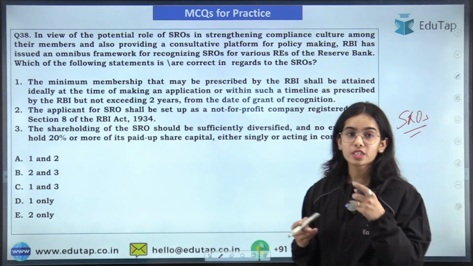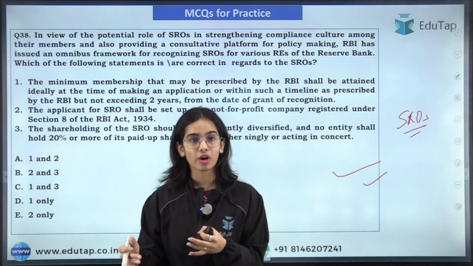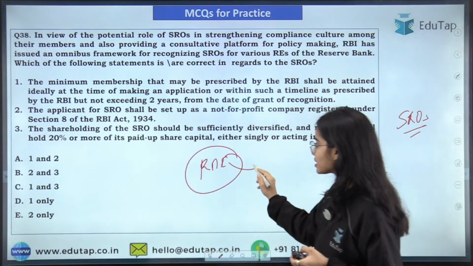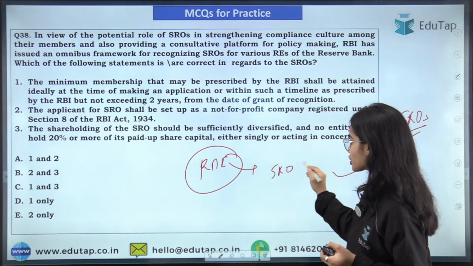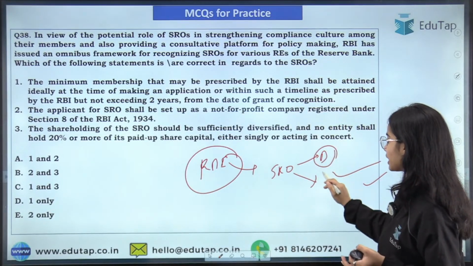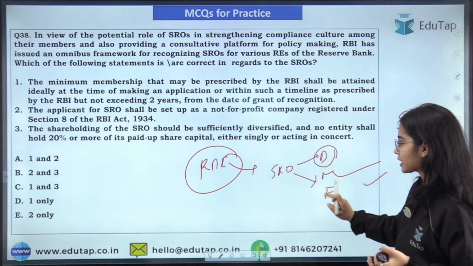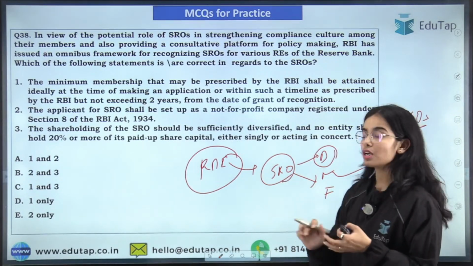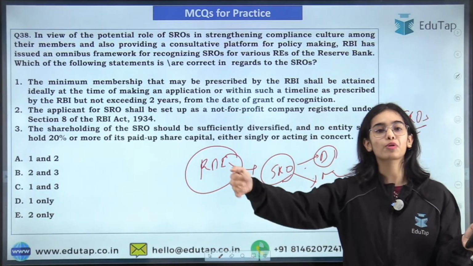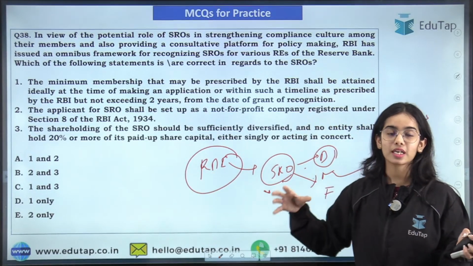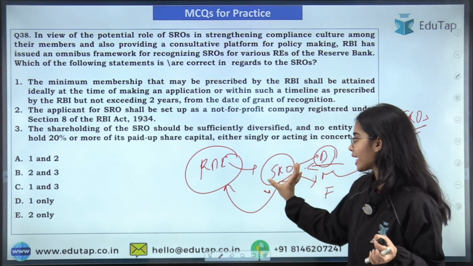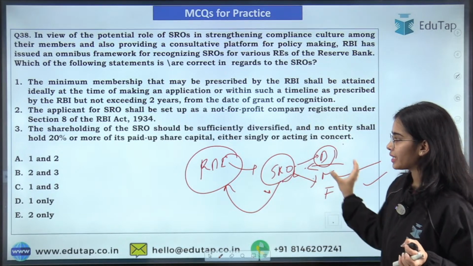Okay, so first of all, SROs are the self-regulatory organizations. The Reserve Bank of India has released the directions for the self-regulatory organizations that can be established in the banking sector, in the NBFC sector, in the fintech sector. So these self-regulatory organizations will be established in the banking sector. Let's say 2, 4, 8 self-regulatory organizations are established that are connecting the ideas of the banks with the RBI, and they are the link between the entities and the RBI.